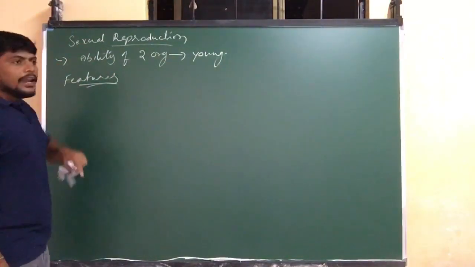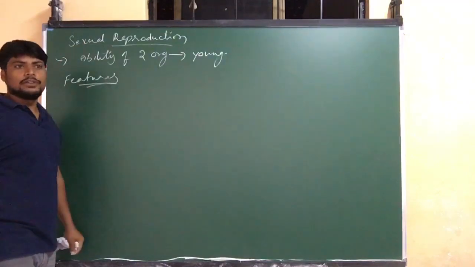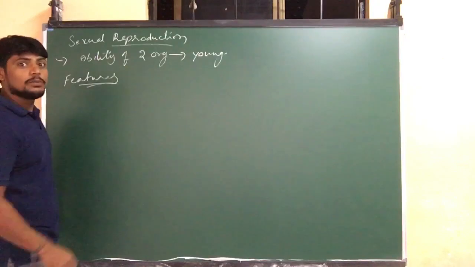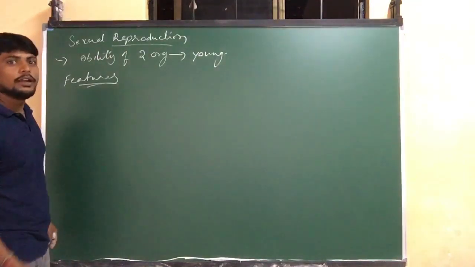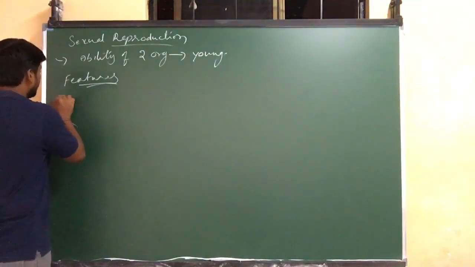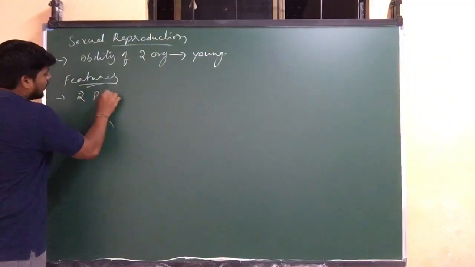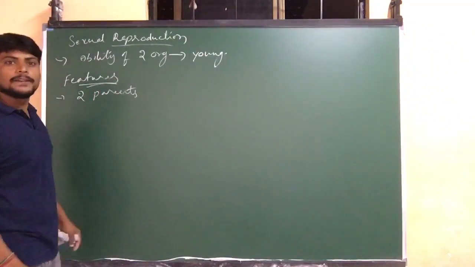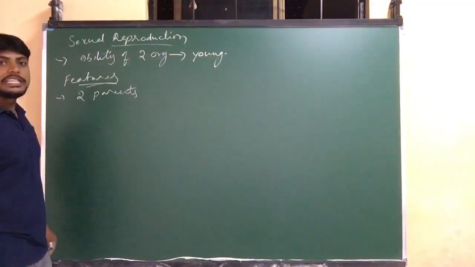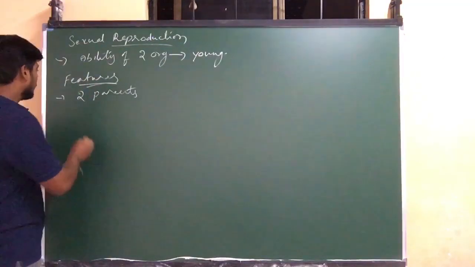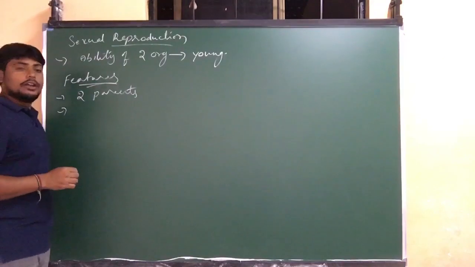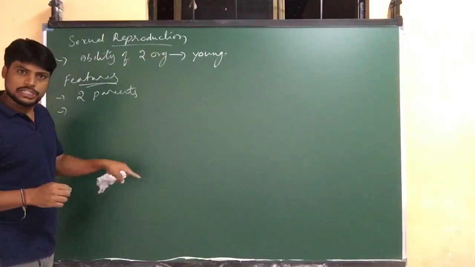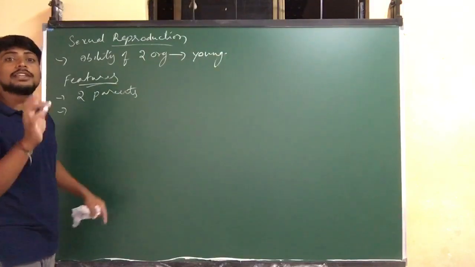In the asexual mode of reproduction, we discussed that only one parent is essential. But in the sexual mode of reproduction, how many parents are required? Two parents are required. That is one. And if two parents participate, they are able to produce gametes.